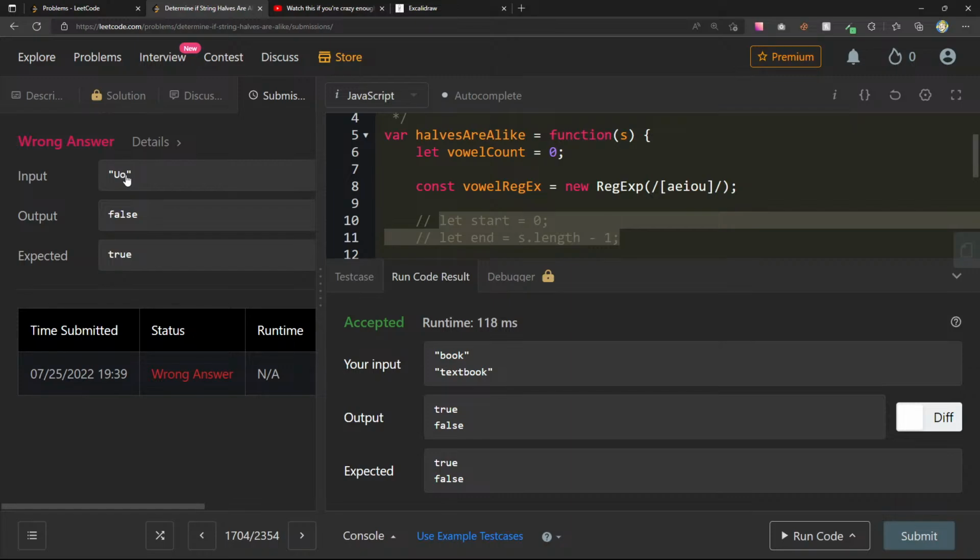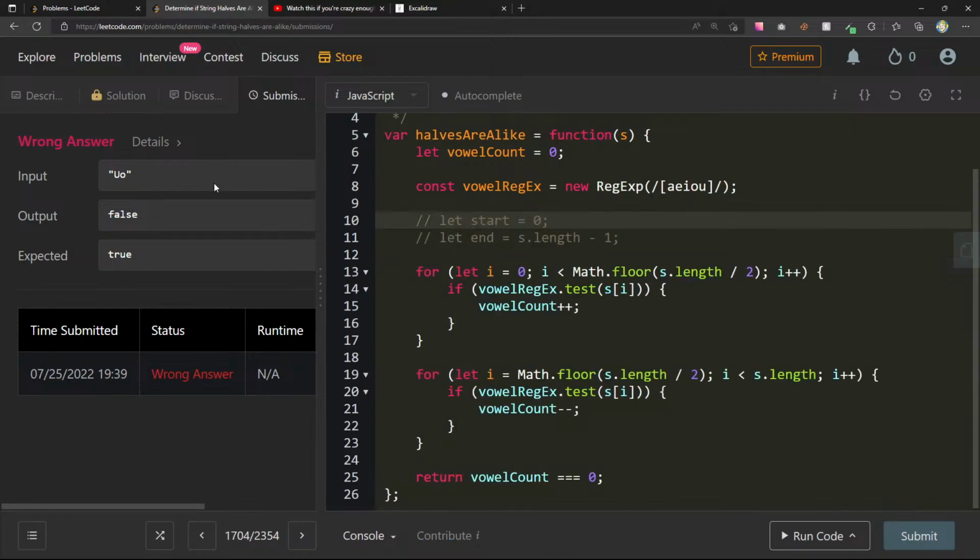So is this not right? So i equals 0, that's 2. i less than Math.floor of 2 divided by 2 is 1, i plus plus. If it passes the vowel check, vowelCount plus plus, then we start at 1. Math.floor of 2 divided by 2 is 1. If vowelRegex test true. Wait, false?